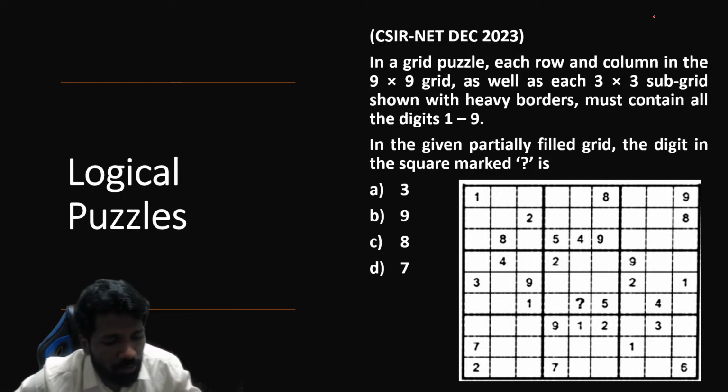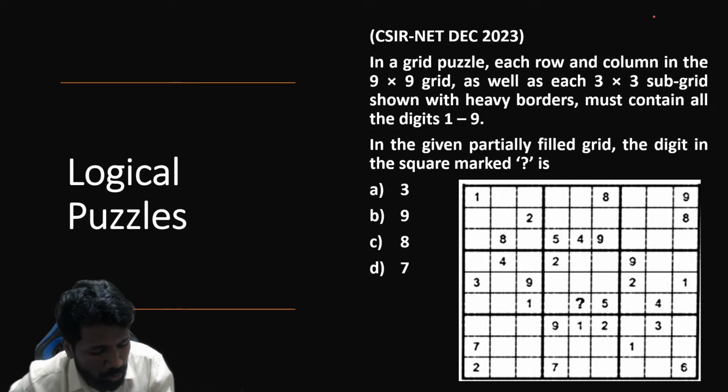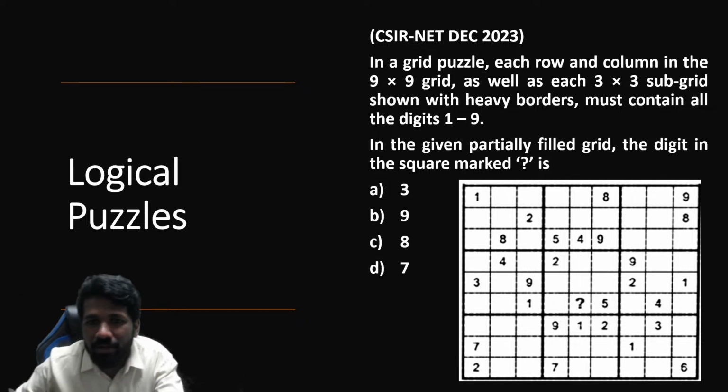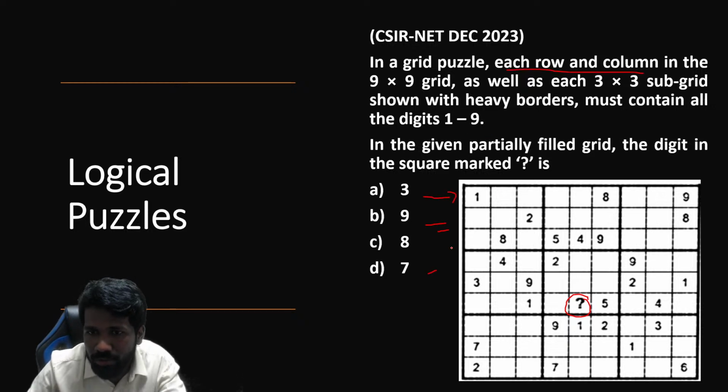Okay, the Sudoku puzzle, I'll show you how to solve. Yeah, in real also, this is the technique you can use for solving Sudoku. But here you don't have to solve the full puzzle. You only have to find one position, that is missing position, this question mark. So the rules of Sudoku, same thing. Each row and column, 9 by 9 grid. That is 9 rows, 9 columns. 3 by 3 subgrid. This is the subgrids. There are subgrids, 9 of them.